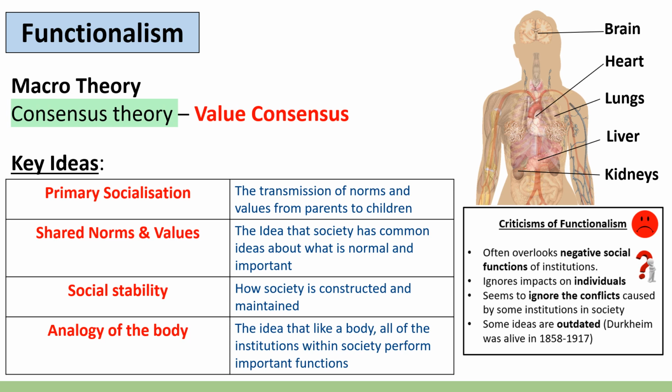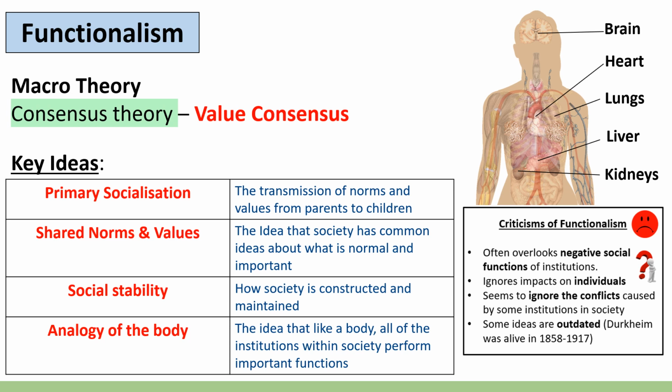They also focus on social stability or social order, which is how society is constructed and maintained. Functionalists believe that all of the institutions in society combine together to produce a stable and steady society. And this is further explained by the analogy of the body, which is the idea that, like a body that has multiple organs, all performing different roles, society has multiple institutions, all performing important functions, which combine together to make a healthy and well-run society. Without one of these institutions, or without one of these organs, the body, or in the analogy, society, would become sick or potentially die.